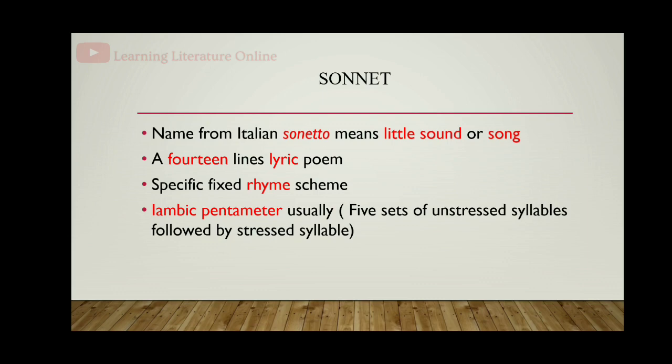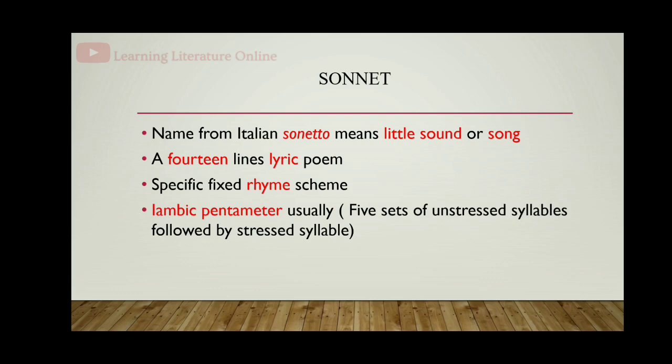Iambic is what? An unstressed syllable followed by stressed syllable, that is iamb. Iamb is a peculiar meter in poems. Here in sonnet it will be pentameter, where 5 sets of unstressed syllables followed by stressed syllable will be there in pentameter.